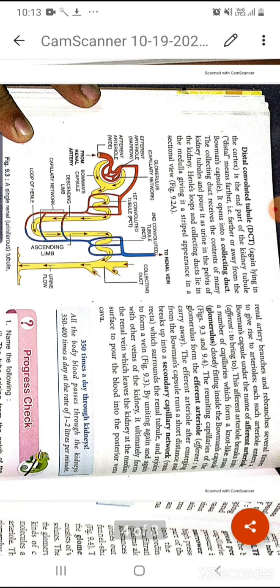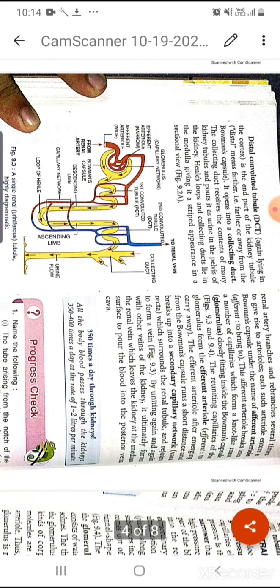So the collecting duct receives the content of many kidney tubules, means all of this part, and pours it as urine into the pelvis of the kidney. And the loop of Henle and the collecting duct lie in the medullary part. For this they give this striped appearance in the sectional view, which we can see in the renal pyramid.